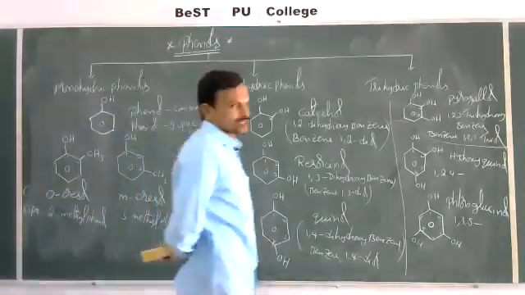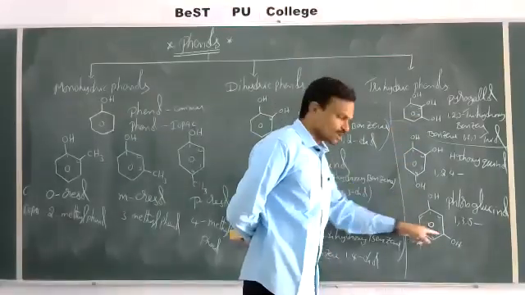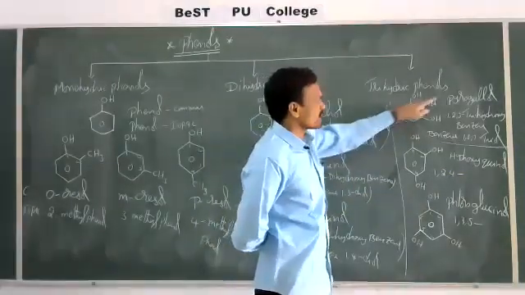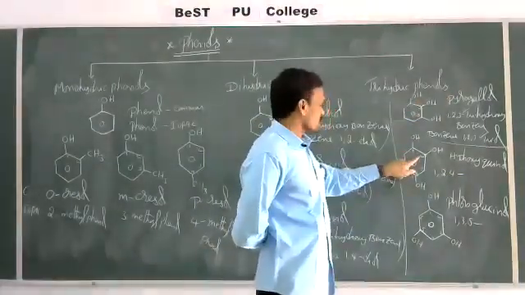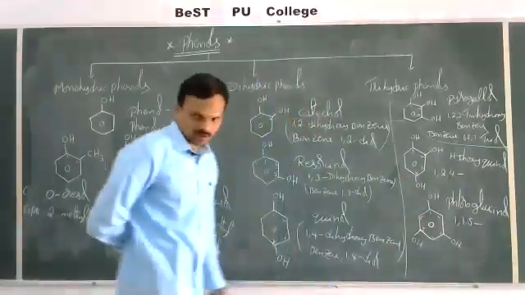Here also 3 possibilities are there: 1, 2, 3, 1, 2, 4, 1, 3, 5. No other possibilities, only 3 possibilities are there. This is 1, 2, 3, called pyrogallol. This is called hydroxyquinol, and this is known as phloroglucinol.